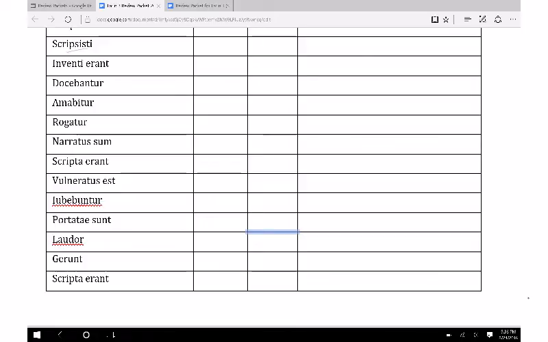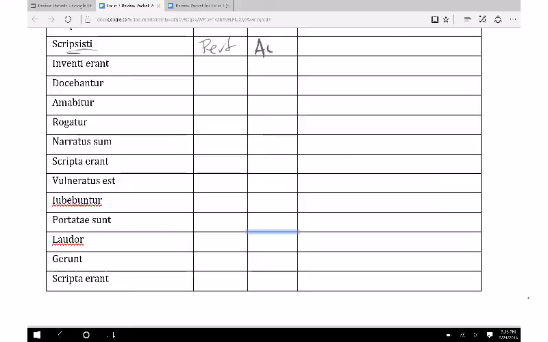So our first one here is scripsisti. When we look at this, we see the isti ending. So immediately we recognize that as a perfect ending. Okay. We see that it's perfect because of the isti ending, and then the S there, right, is one of our XSUVs. We see scripsi is the third principal part.